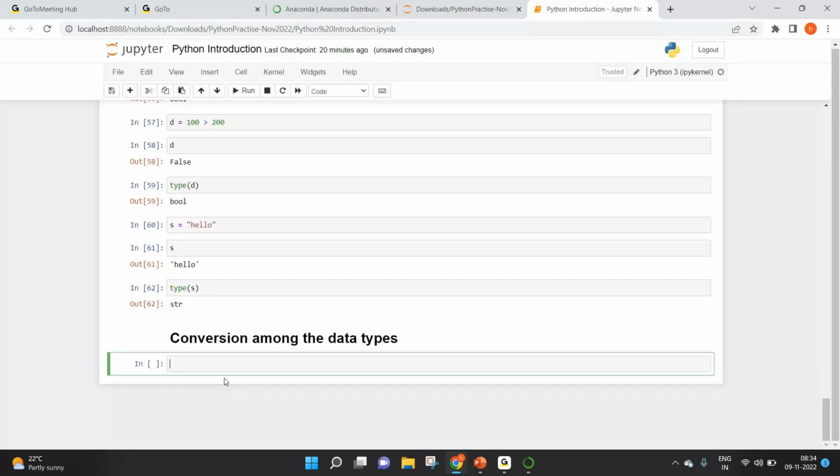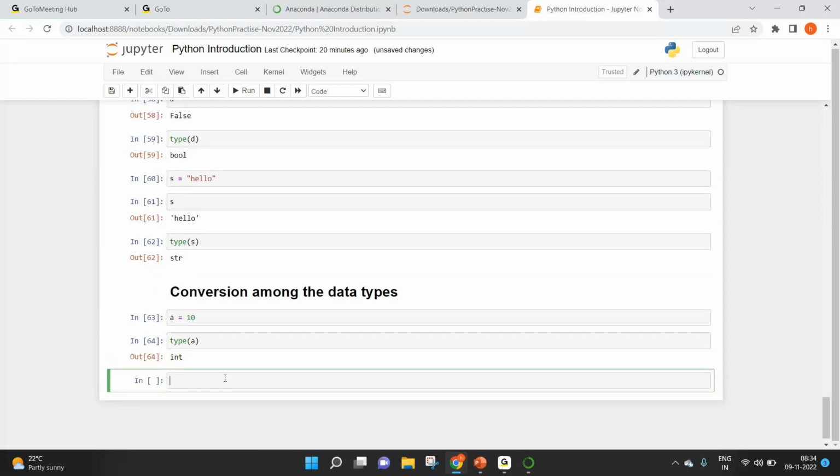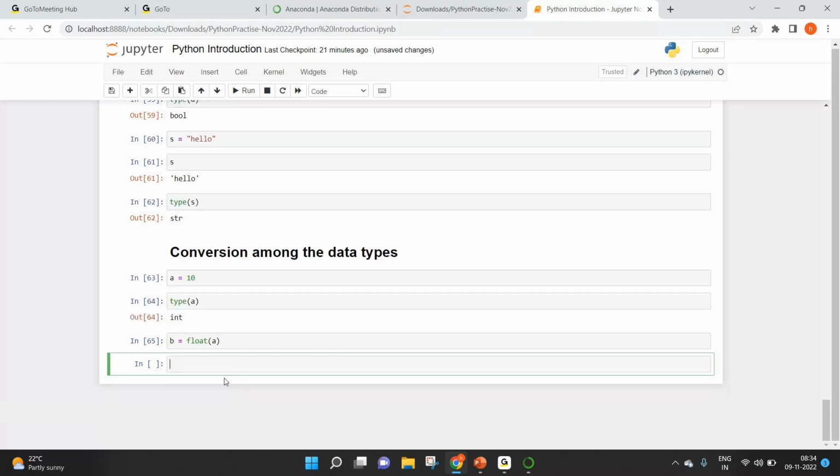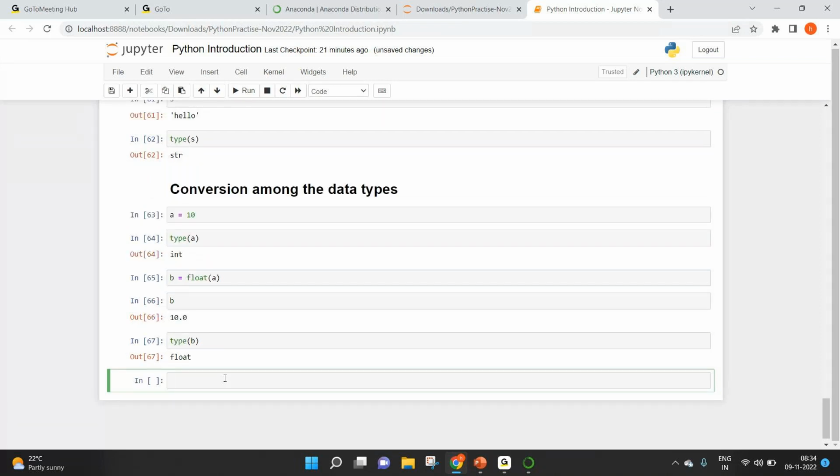Suppose I have an integer a equal to 10, and if you look at type of a, that's an integer. I want to convert this integer to a floating value and assign it to a new variable called b. Let's see how to do that. I can say b equal to float of a. Now if you look at b, it is 10.0 and it is a floating type. So we have converted an integer to the floating type.